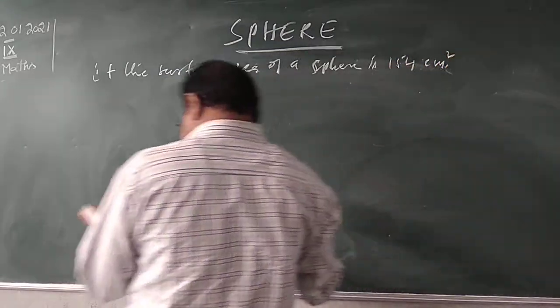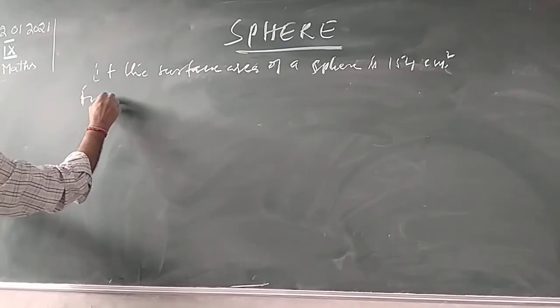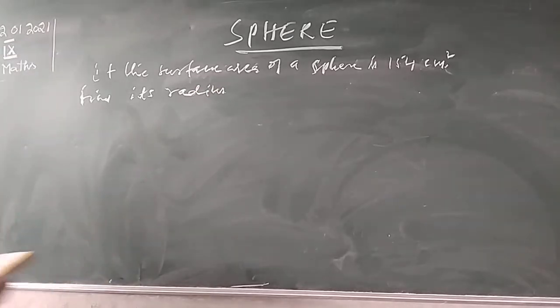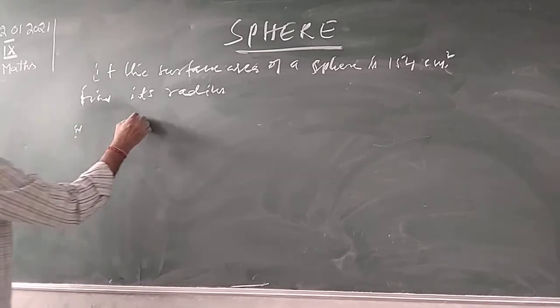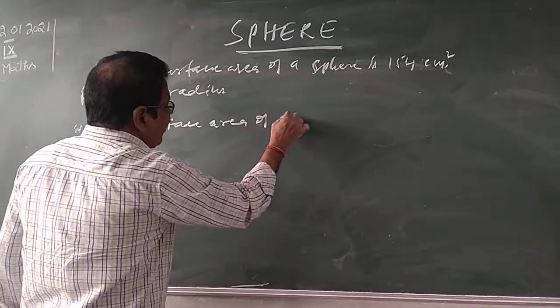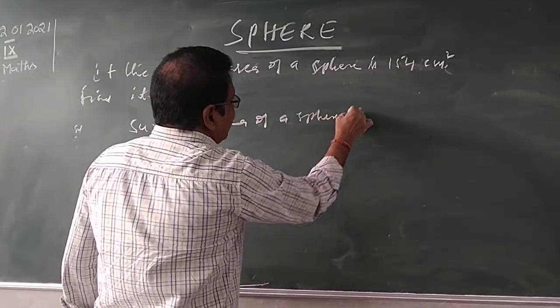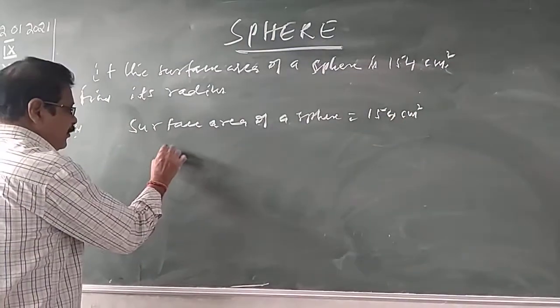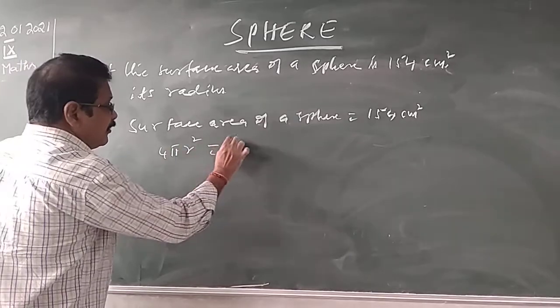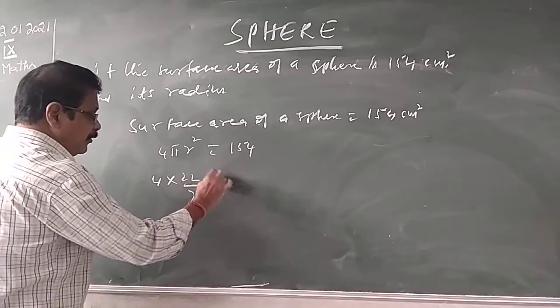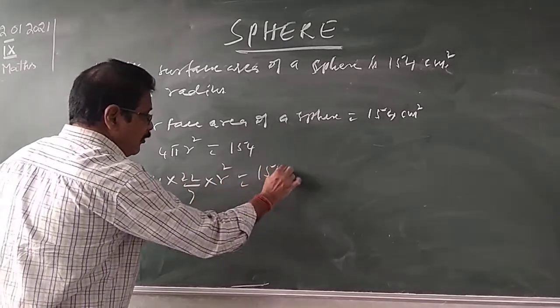If the surface area of a sphere is 154 square centimeters, find its radius. Children, what is given here? Surface area of a sphere is given, equal to 154 centimeters square. Surface area of sphere formula is what? 4 pi r square is equal to 154. 4 into pi value 22/7 into r square is equal to 154.